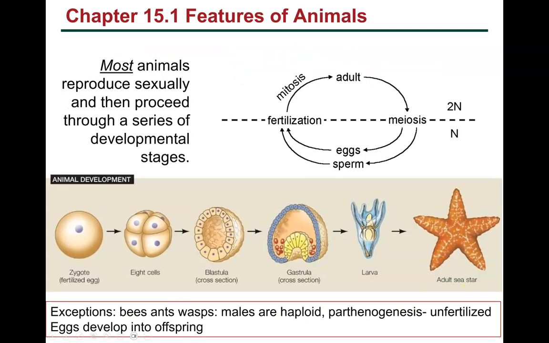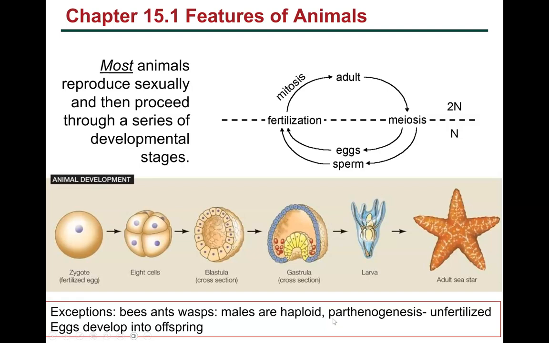So some features of animals. Most animals are going to reproduce sexually. You can see here you've got the adult with 2 sets of chromosomes, and then you've got eggs and sperm made by meiosis that have 1 set of chromosomes. The egg and sperm fertilize, go through mitosis, and we have this cycle here. There are some exceptions, and those are listed down here at the bottom.